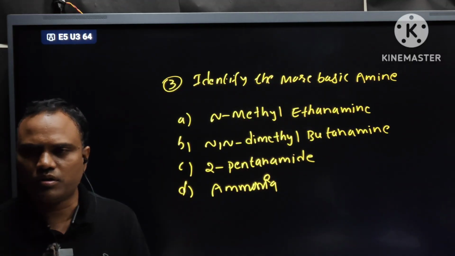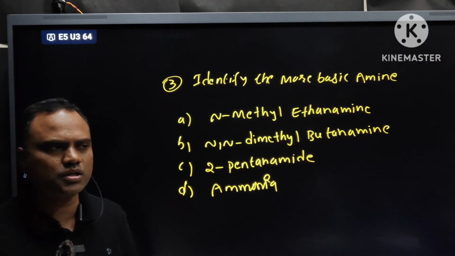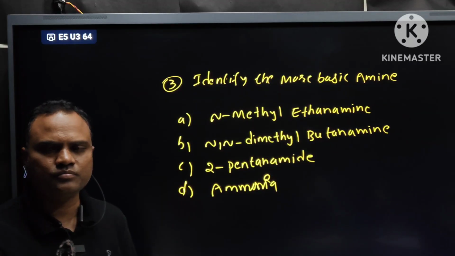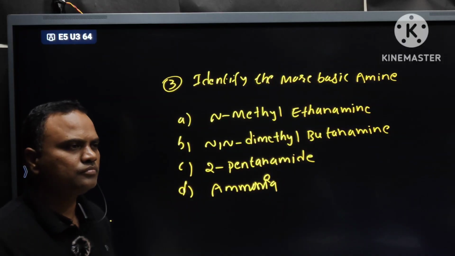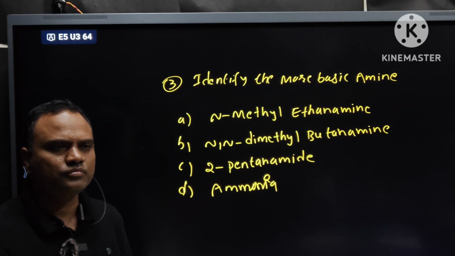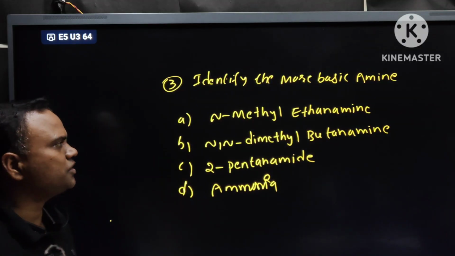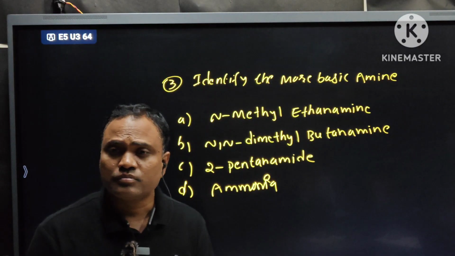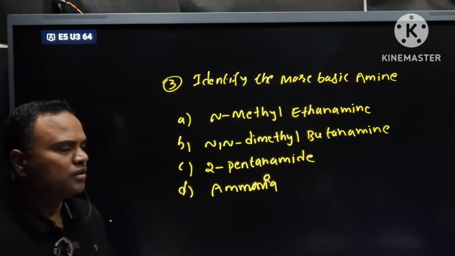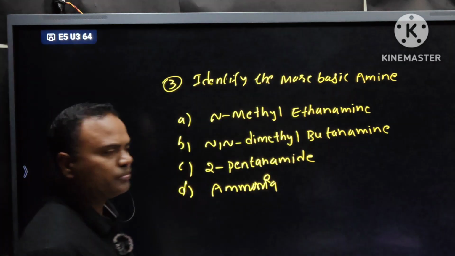Yesterday I gave the nomenclature. Which is the answer? D. The answer is undoubtedly B only, N,N-dimethyl butanamine.